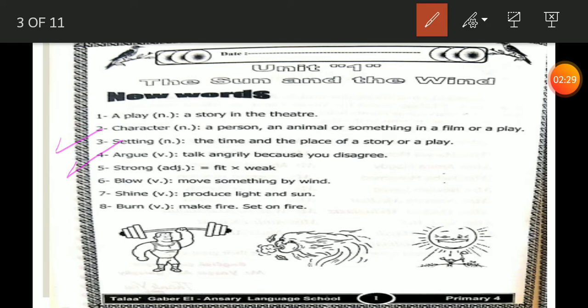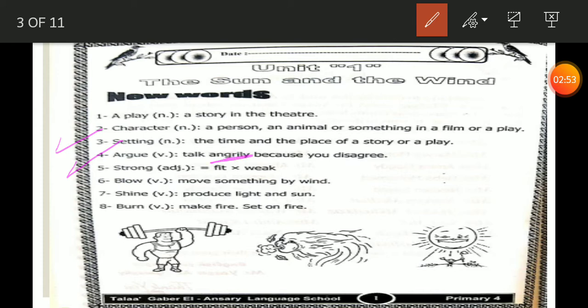So when I ask you what the meaning of character is: a person or an animal in a play. Again, what the meaning of character? A person or an animal in a play. When I say the definition, you should say the word, please. A person or an animal in a play? Character.